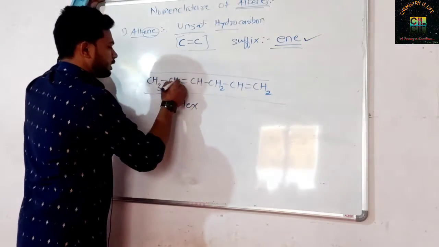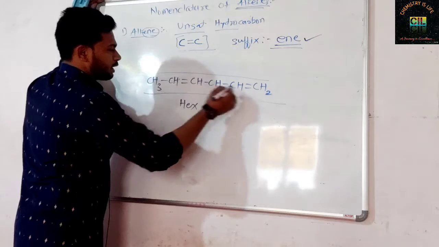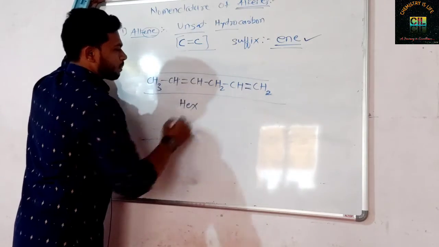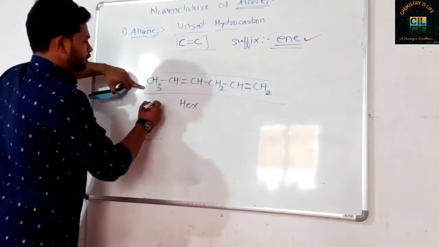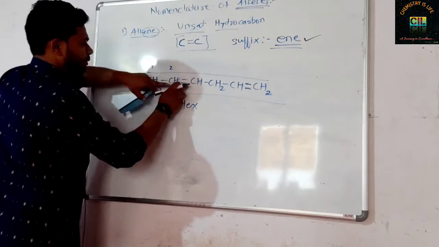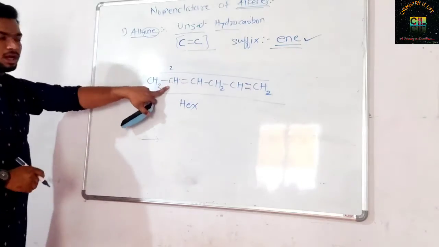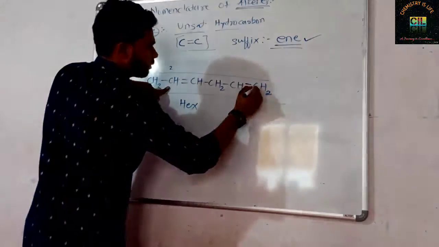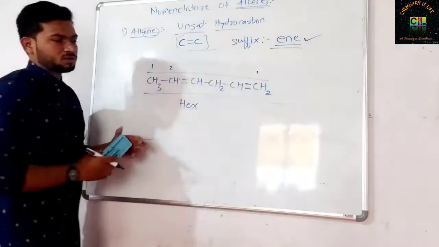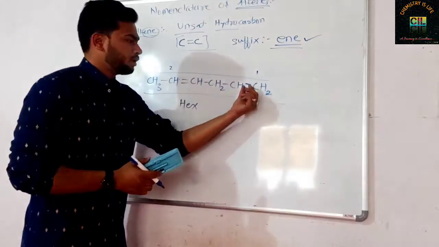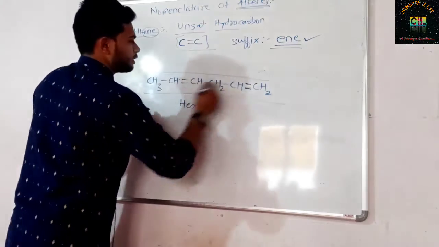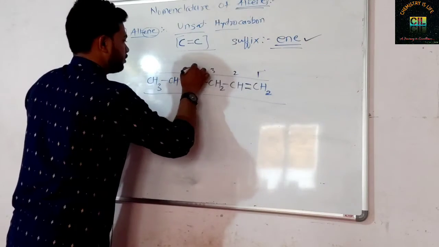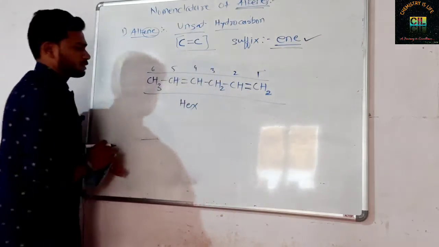Then here you can see there are 2 double bonds, here one double bond and here also one double bond, correct? Now the doubly bonded carbon atom should get the lowest possible number. If you do numbering from this side, the double bonded carbon is getting number 2, and if you do numbering from that way, the doubly bonded carbon is getting number 1. So this is the right way. The double bonded carbon should get the lowest possible number. So select from this 1 2 3 4 5 and 6, right?